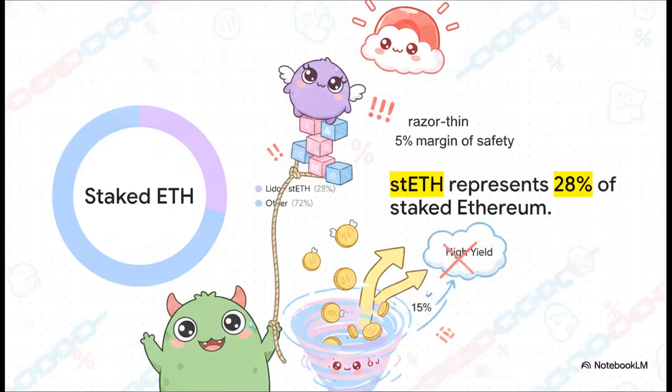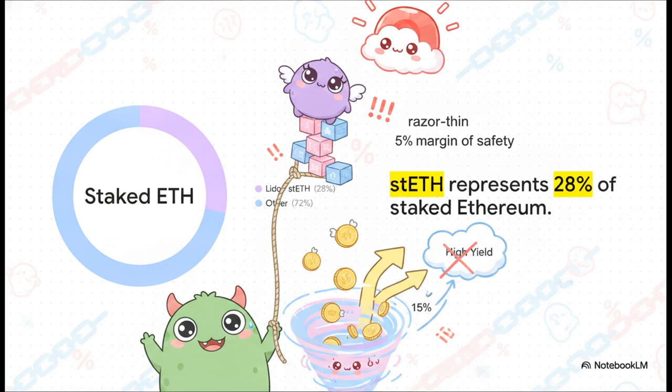And look, this isn't just an isolated one-off incident. Take a look at Lido's stETH, which currently accounts for roughly 28% of all staked Ethereum. The base staking yield on that is a relatively safe, conservative 3.5%. But users can leverage that up to 15% on lending platforms like Aave's Prime Instance by utilizing a 95% loan-to-value ratio. Think about that for a second.